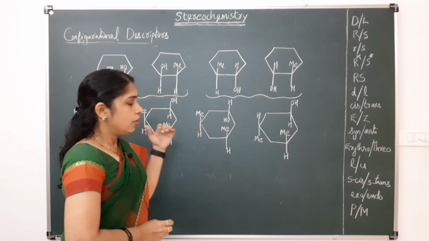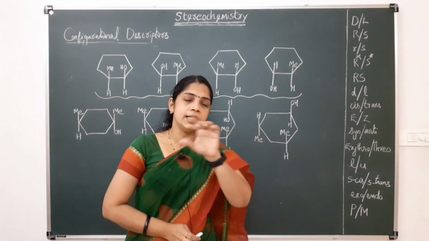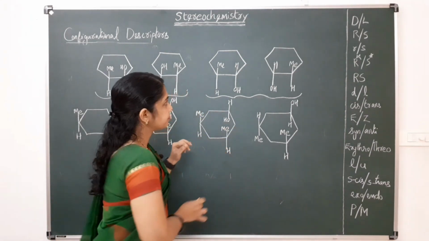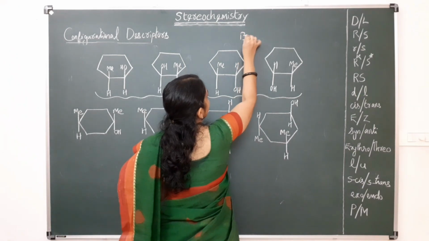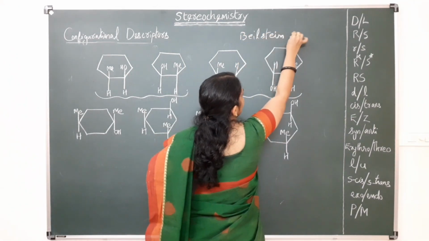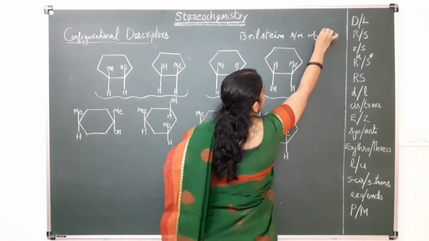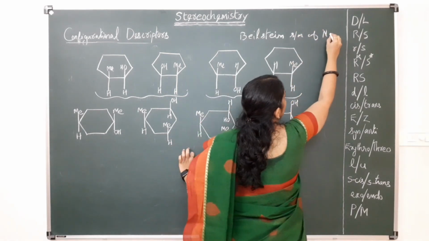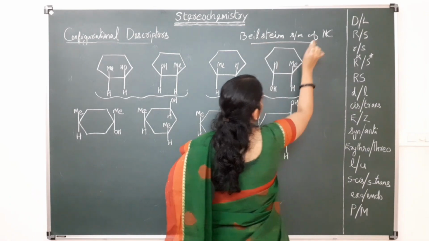In that case, we are using the Beilstein system of nomenclature. Beilstein, B-E-I-L-S-T-E-I-N, Beilstein system of nomenclature.